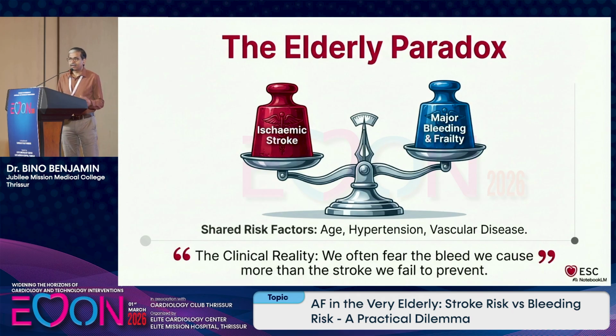If you look at the scoring systems, many of the factors like age, hypertension, vascular disease all come in the scoring system of both stroke risk as well as bleeding risk. So the clinical reality is we often fear the bleed we cause more than the stroke we fail to prevent. Maybe because the patient also will be very apprehensive. If you create a bleeding, there will be more... paradoxical.